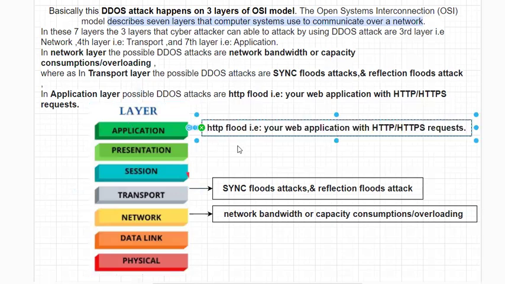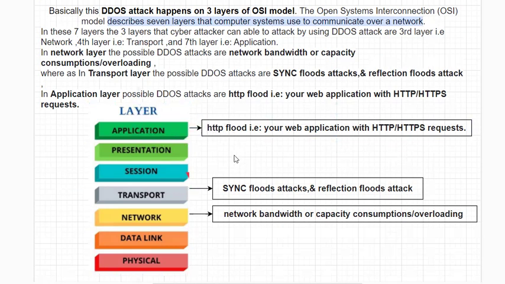In that way, they can provide a flood of requests so that they can consume all the service bandwidth. By using these HTTP floods, in general we call them HTTP or HTTPS request floods.